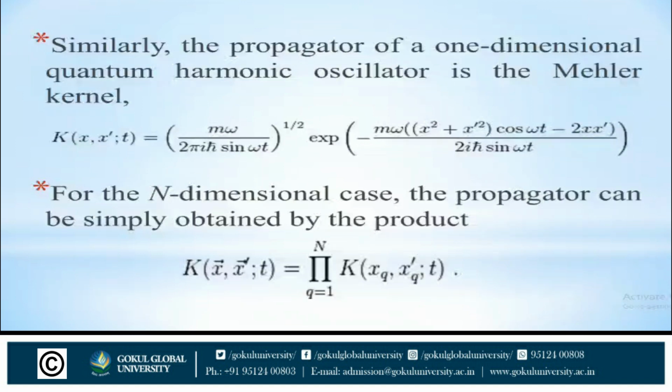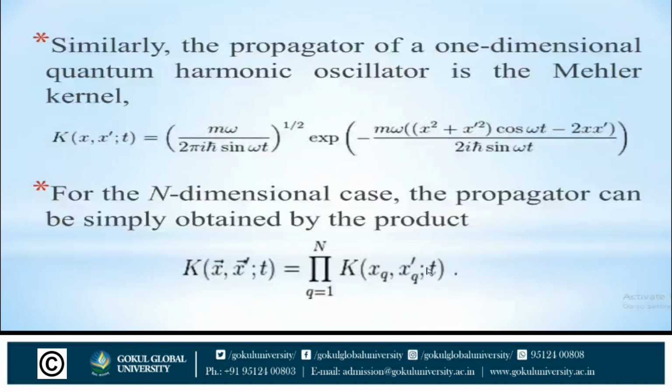So Mallar kernel is K(x, x', t) = under root (mω / 2πiħ sin ωt) exponential of minus (mω / 2iħ sin ωt) times [(x² + x'²) cos ωt − 2xx']. For the n-dimensional case, the propagator can be simply obtained by the product K(x, x', t) = product from q = 1 to n of K(x_q, x'_q, t).